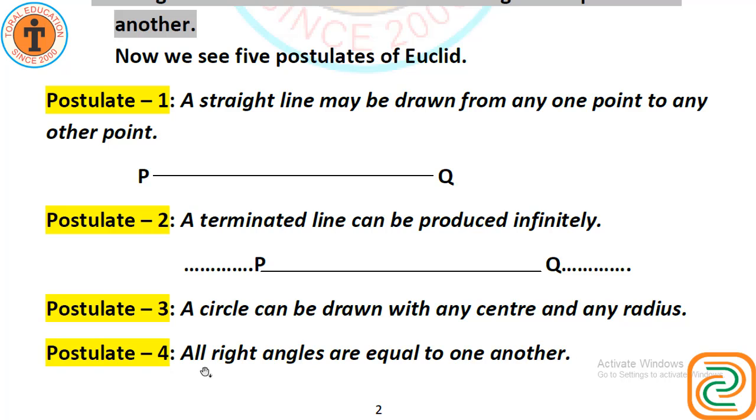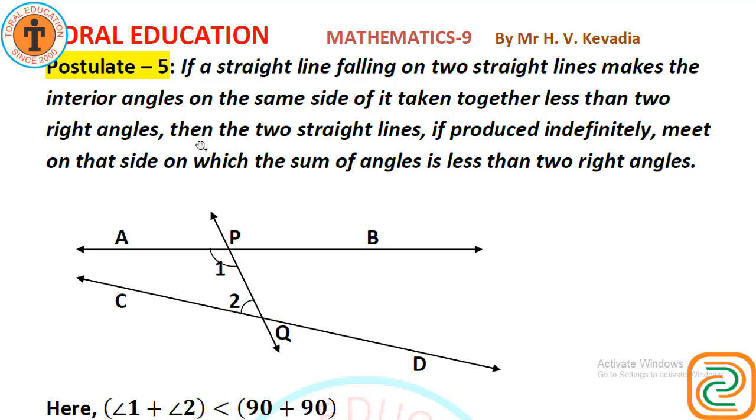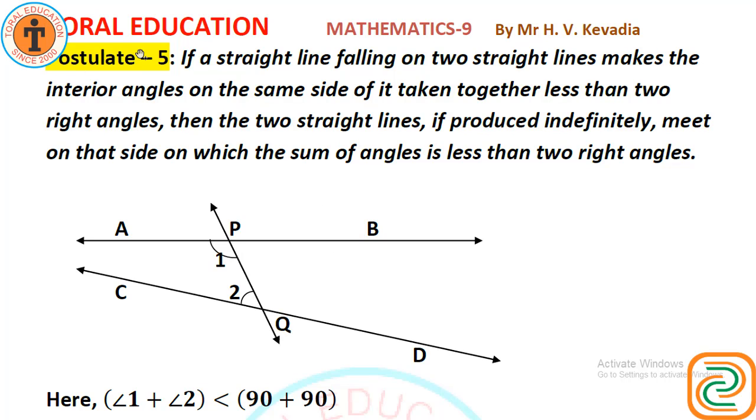All right angles are equal to one another. You know very well, right angles are of 90 degrees and all right angles are equal. Postulate number 5, Euclid has given. This is a little tough but not hard. If a straight line is falling on 2 straight lines, PQ is a straight line, falls on straight lines AB and CD,